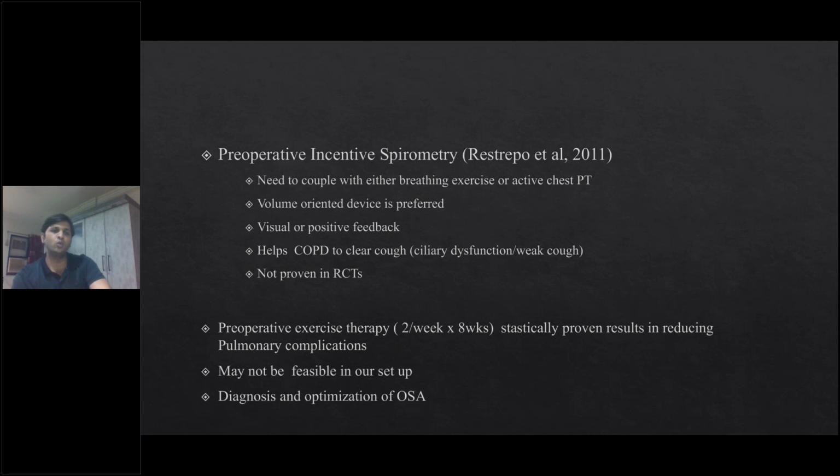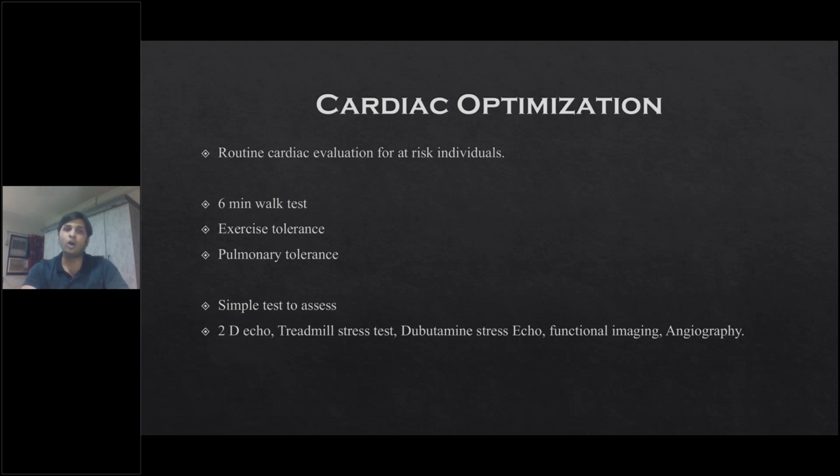Those patients who are at risk of having OSA, or who have significant OSA, need to be diagnosed on time. There is a STOP criteria for OSA. Commonly, surgeons who are doing bariatric surgeries do assess and diagnose these OSAs. Once the diagnosis of OSA is done, they should be optimized by giving adequate training to these patients, and adequate respiratory support preoperatively as well as postoperatively, so that this can be managed well. Then second comes cardiac optimization.